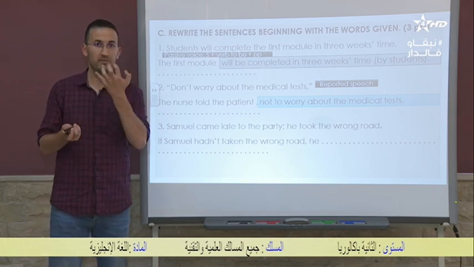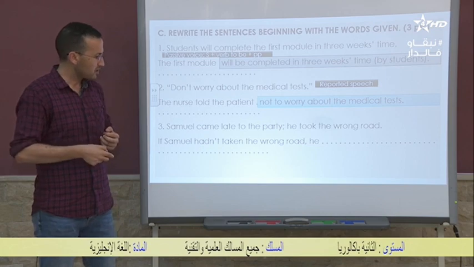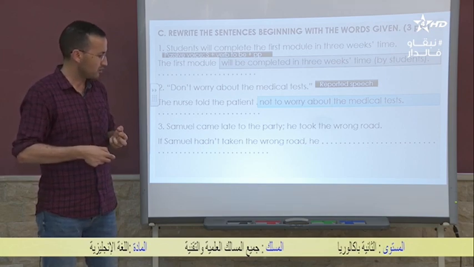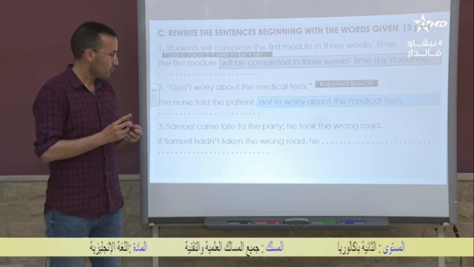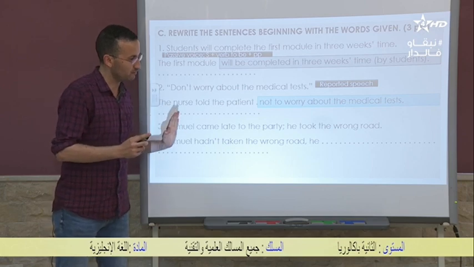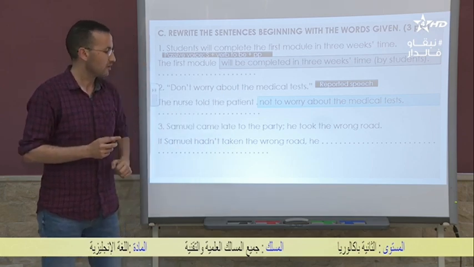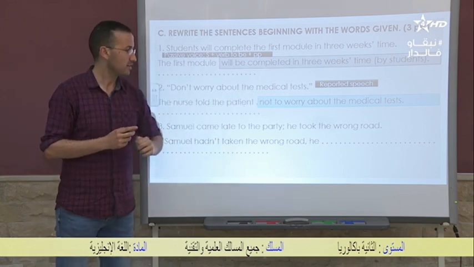Is it conditional type 2 or 3? Since we have hadn't taken already given, we just need to finish the sentence. So here we have the if clause, and of course we have the main clause.